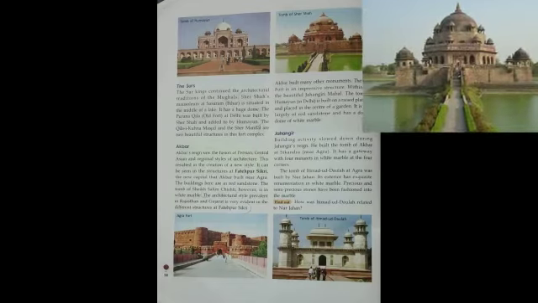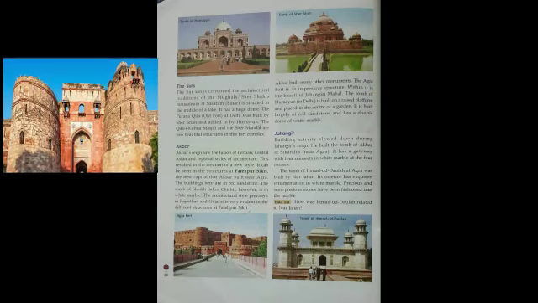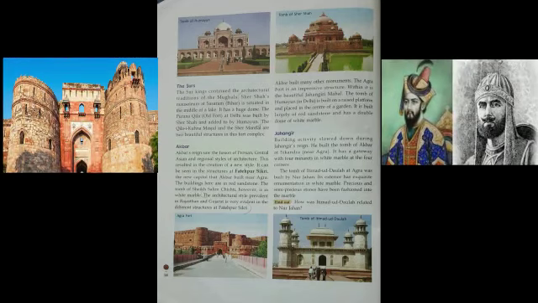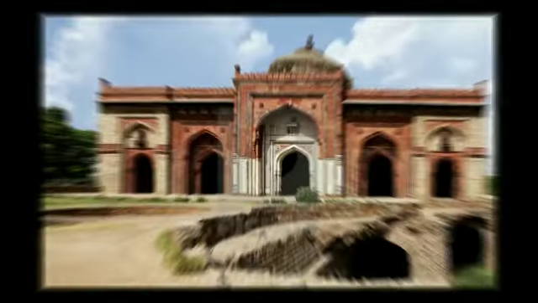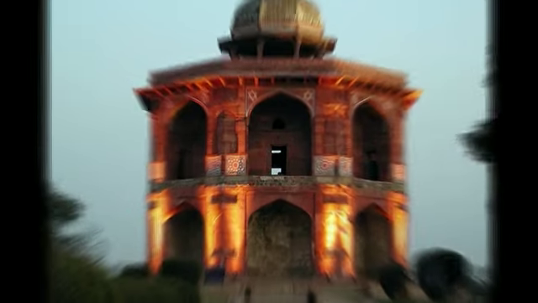The Sur dynasty also gave an important impetus to architecture. Sher Shah's mausoleum at Sasaram in Bihar is situated in the middle of a lake. It has a huge dome. The Purana Qila, the old fort at Delhi, was built by Sher Shah and added to by Humayun. The Qila-i-Kuhna Masjid and Sher Mandal are the important beautiful structures in this fort complex.